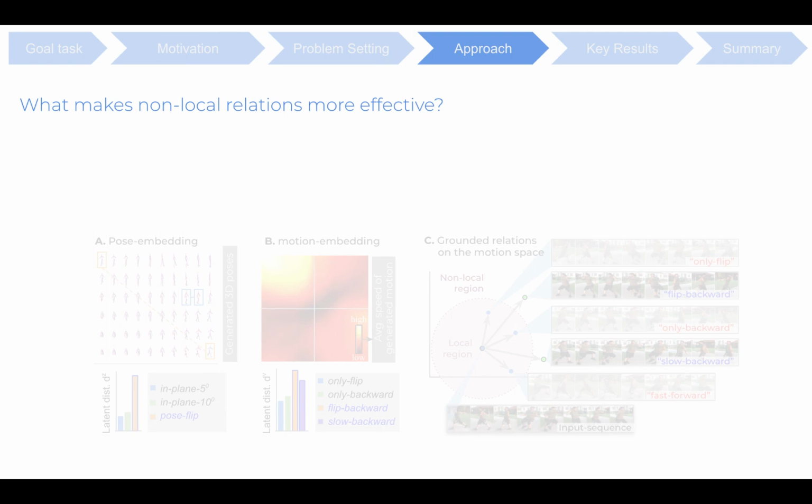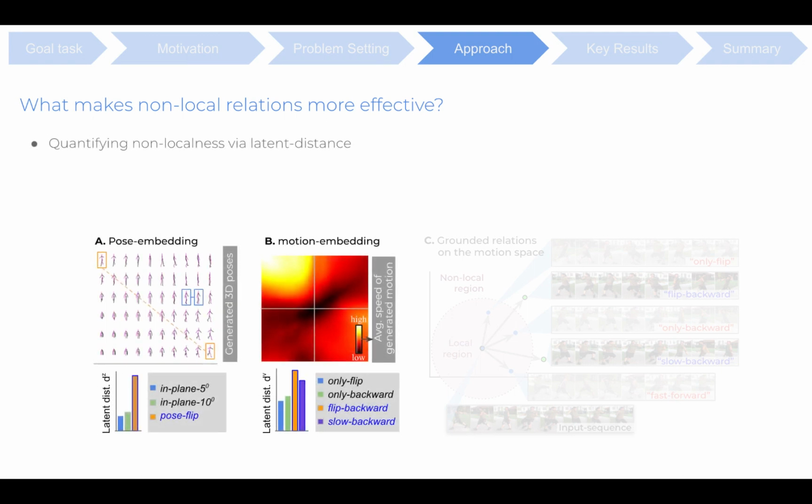Next, we put forward a question: what makes non-local relations more effective? We hypothesize that relations coupling diverse samples lead to better cross-modal alignment. To evaluate this hypothesis, we define a distance metric to apprehend the extent of non-localness of individual relations, which is termed latent distance. Figure A shows grid interpolation of pose embedding and a bar plot comparing relations, clearly highlighting the gap in the degree of non-localness between pose flip and in-plane rotation. This supports our observation of negligible performance improvement when using local relations on top of non-local relations.